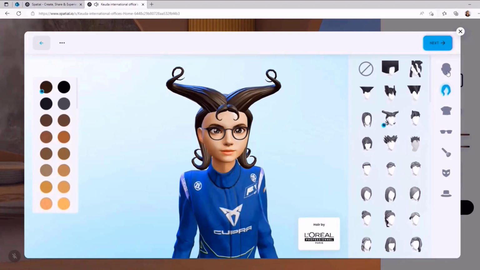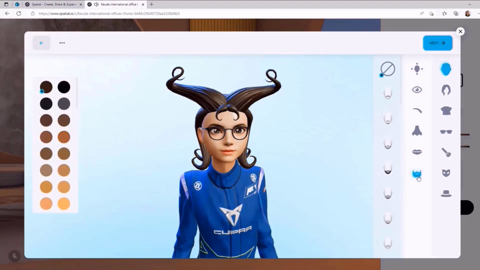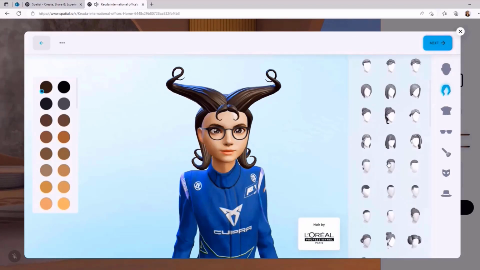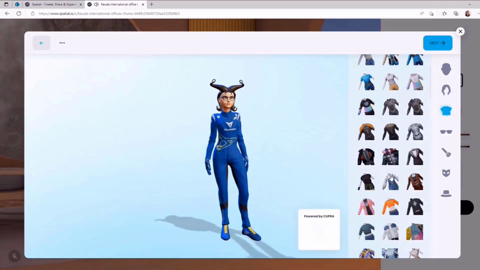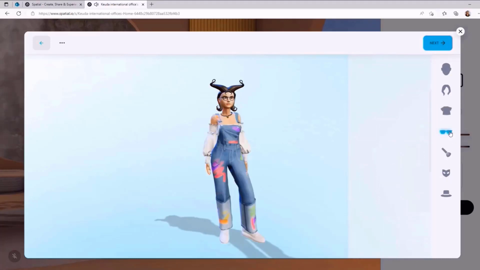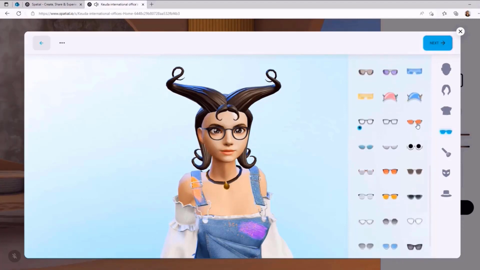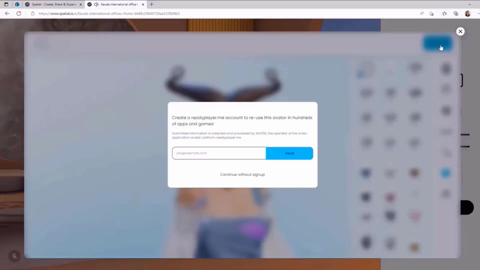Exactly. So here you can check the eyes, eyebrows, nose, lips. You can put some beard if you want, hair, then the clothes. We can have this cool hair. No, but I don't think anybody would have this hair. I found some designer outfits there as well. I thought it's really fantastic how many options there are. I think now we look cool. Yes. So then we can just click next.